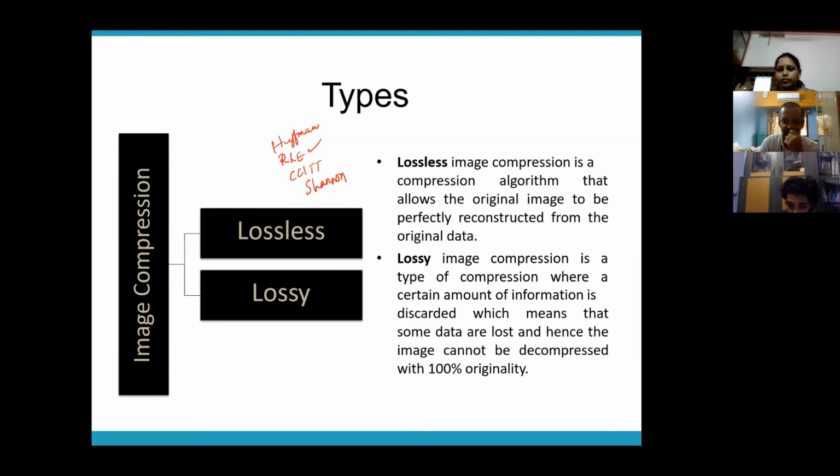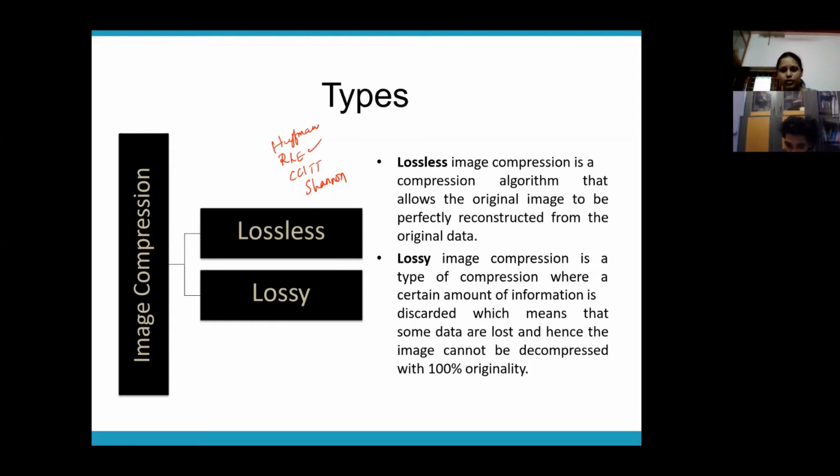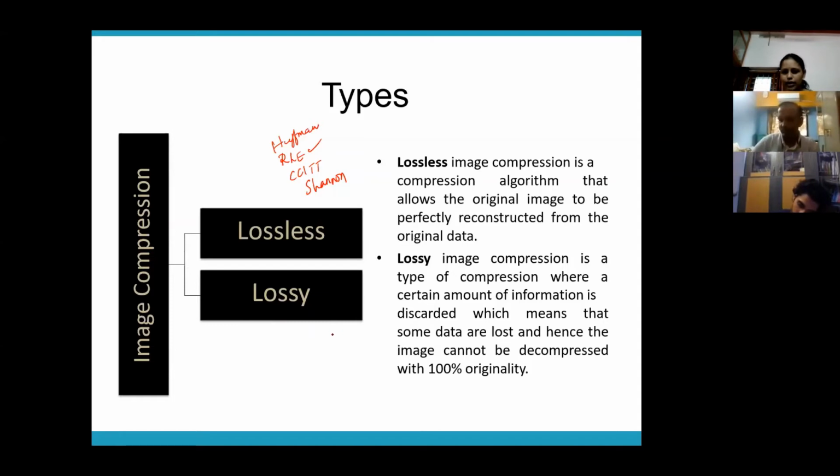Because some amount of information is lost during the process. Some information is permanently lost when you are doing the compression. You will not be able to retrieve the exact original image, 100% of it, back.